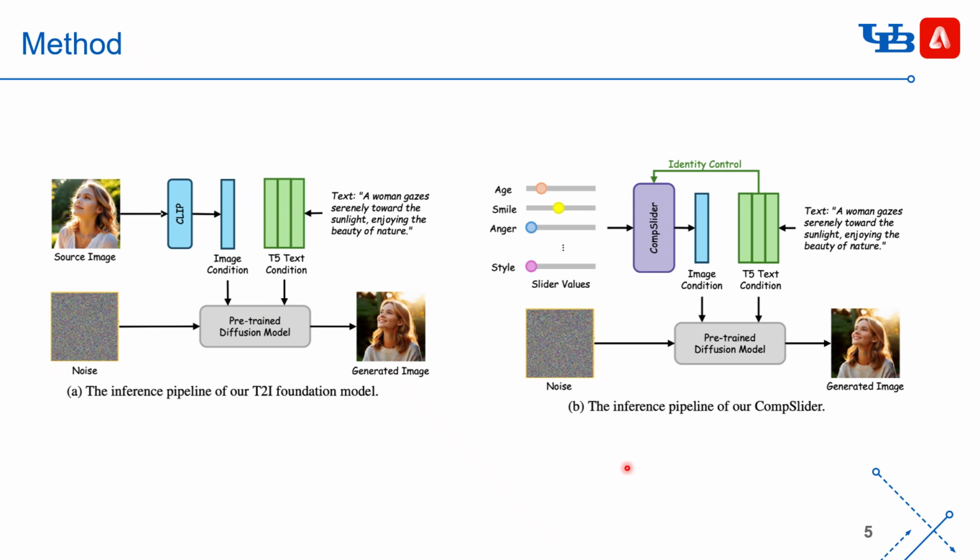Our high-level idea is that if we can project the slider values into an image condition, just like the CLIP image class token, then the semantics in this slider value should be recognized by our foundation model. The benefit is we don't need to access the pre-trained diffusion model. We don't need to fine-tune it. We don't need to call the gradient backward.